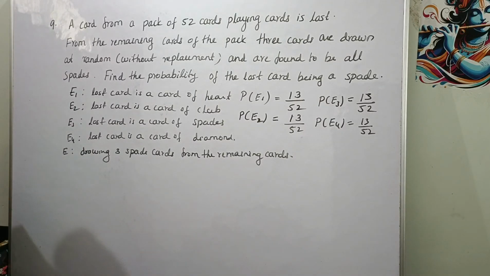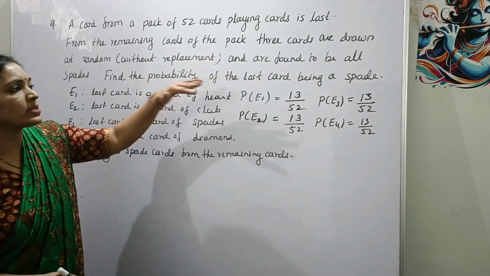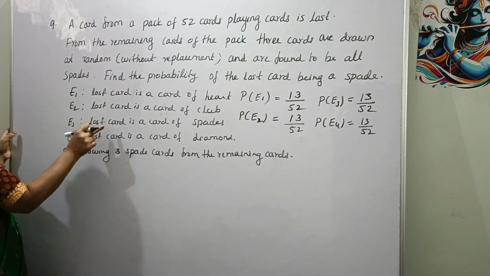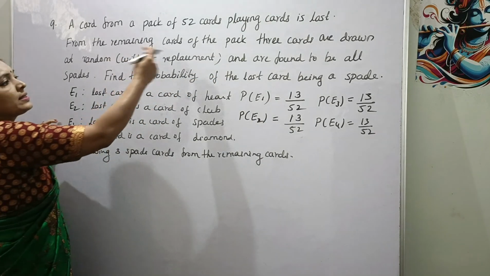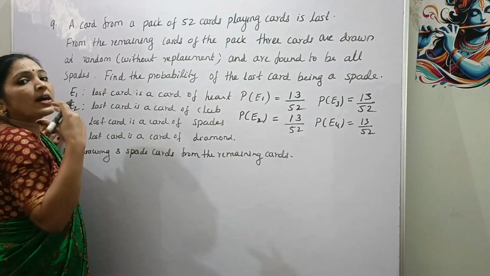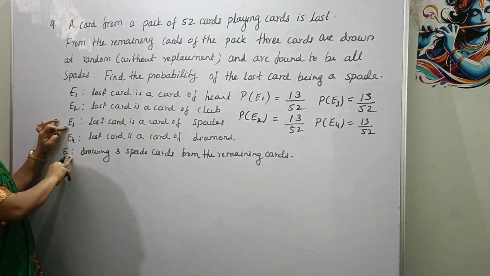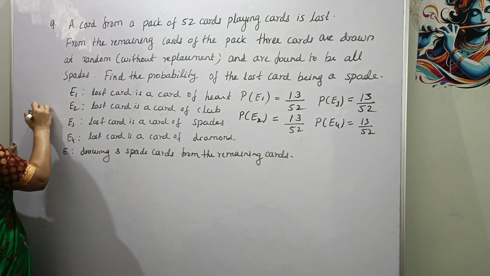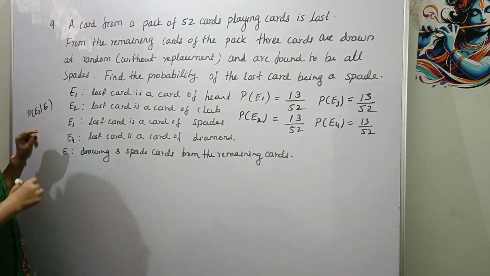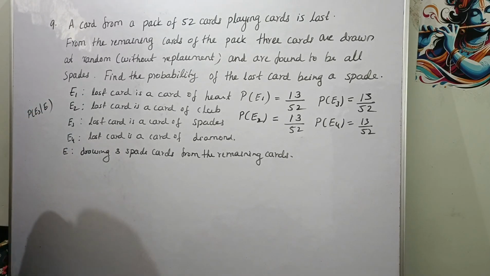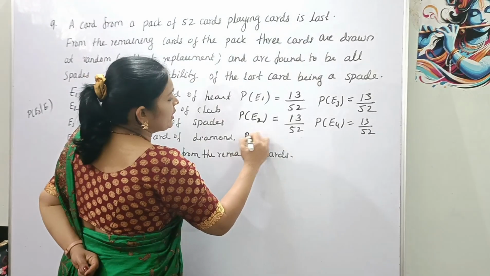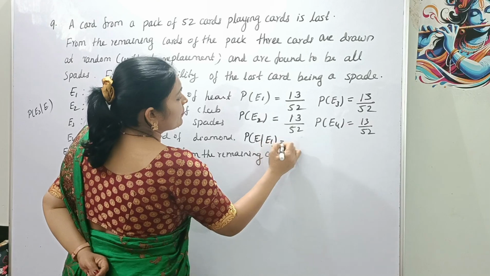Okay. Now we have to find the probability of the lost card being a spade, means probability of E3 given that drawing 3 cards are spade. Okay, given that E. So probability of E3 given E. This one we have to find. Here also we will apply Bayes theorem. So before that we need to find probability of E given E1, E given E2, E given E3, E given E4, right?